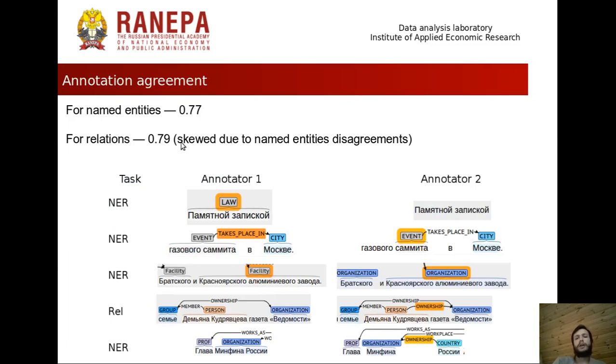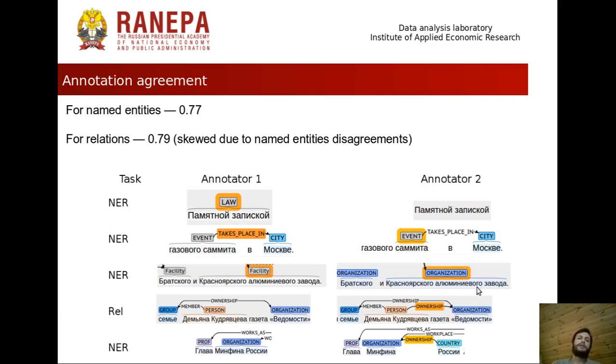As you can see here, we might have various mistakes, various disagreements. For example, entities might contain a different number of words, summit or gas summit. Some entities might have been labeled with different entity types, so facility or organization.